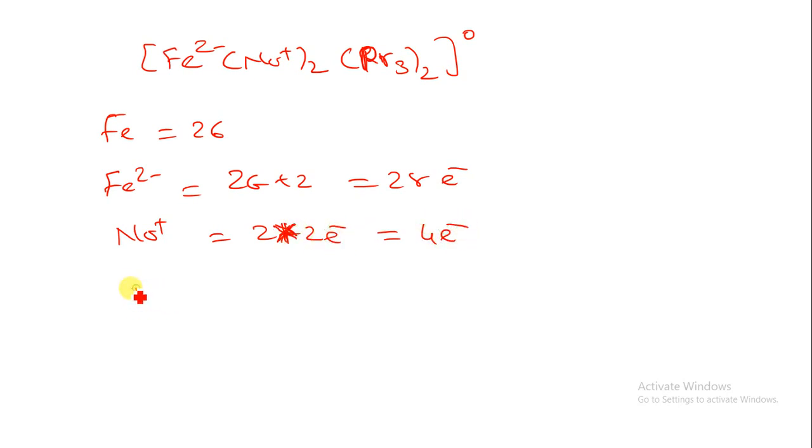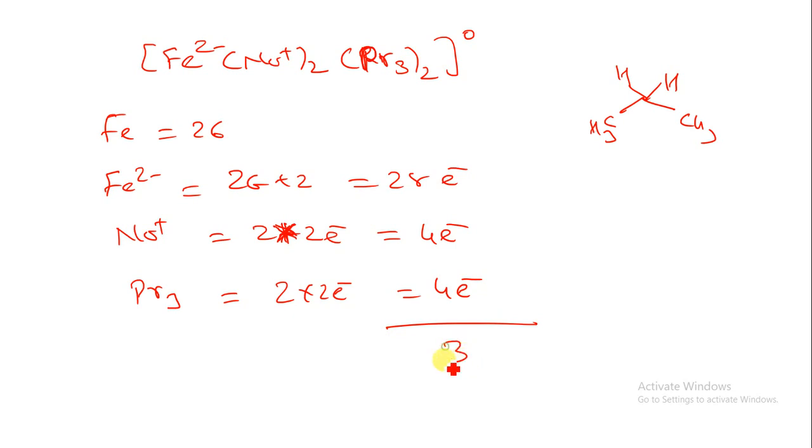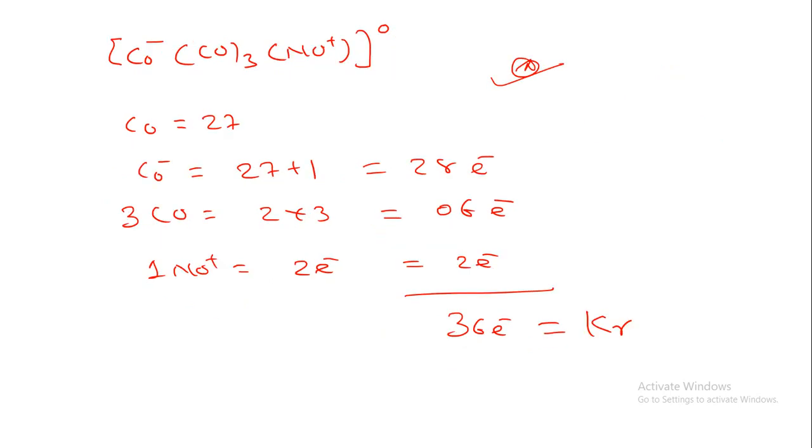Here I am having the PR3 group, propyl group, CH3, CH2, CH3, that is the propyl group, and it will give 2 electrons. So I have 2 propyl groups, so 2 into 2 gives 4 electrons. When we combine together it will have 36 electrons. By that way you can calculate the effective atomic number of a metallic nitrosyl compound.